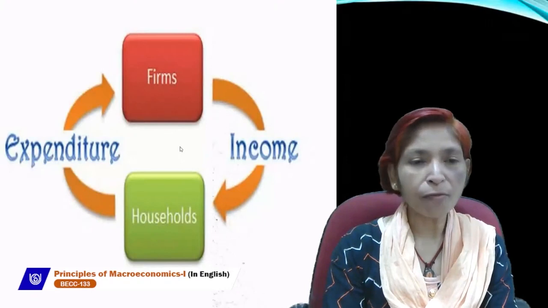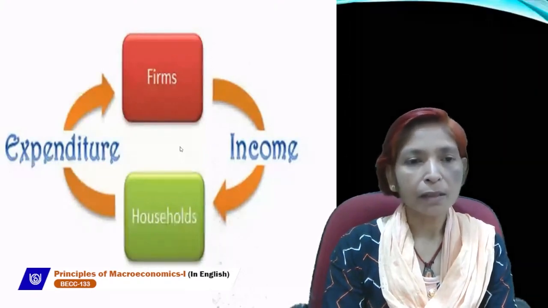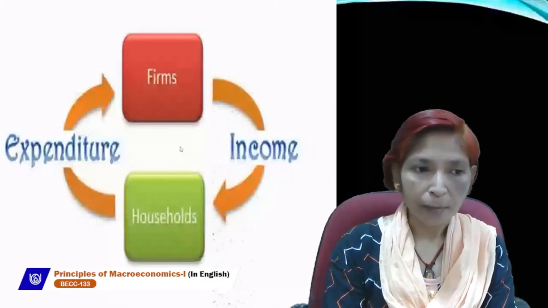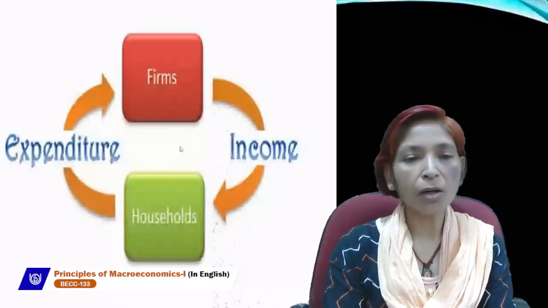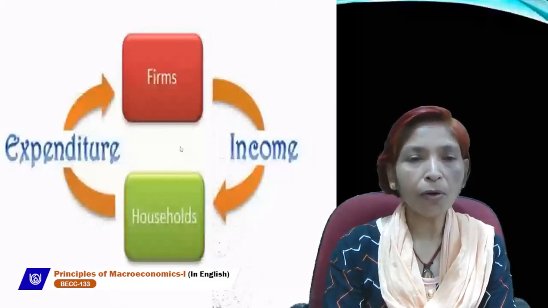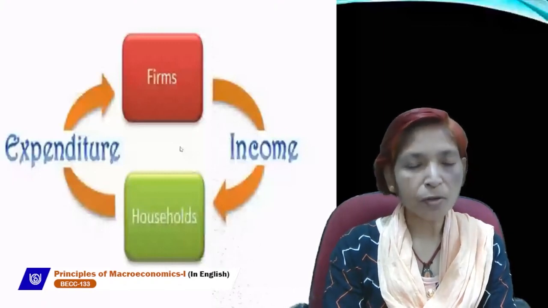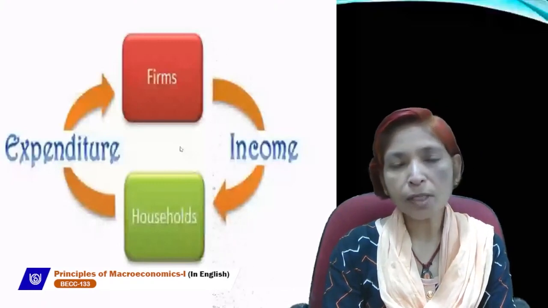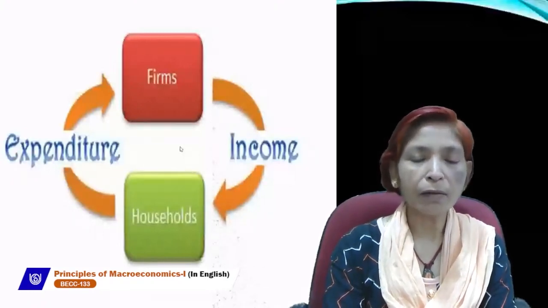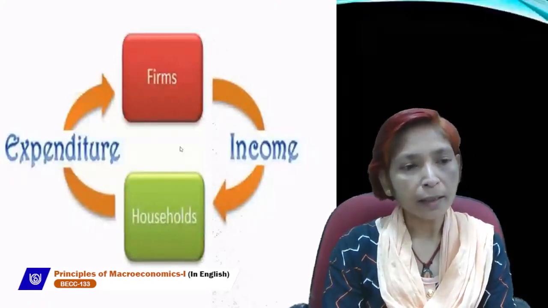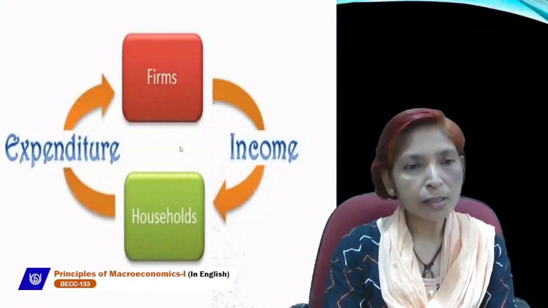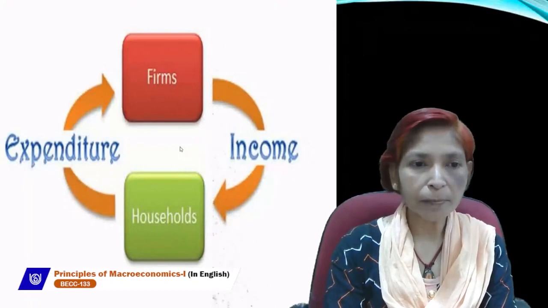This type of flow continuously exists in the economy. That is why this is called circular flow of income. This process goes on continuously. First of all, goods are produced, after that, income will generate, and at last, household will spend money on goods and services which are produced by the firms.